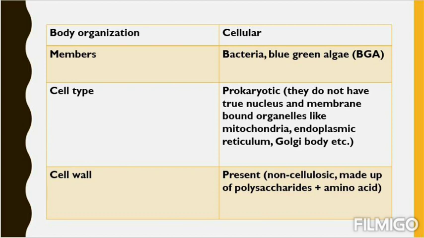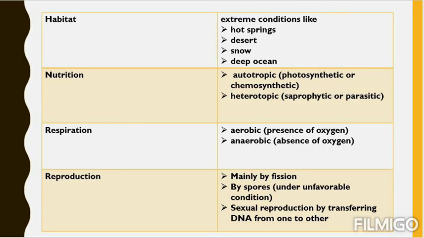And amino acid means amino acids that a protein is made up of. So, if someone asks you what is the cell wall of a bacteria made up of, you will say these are non-cellulosic and made up of polysaccharides and amino acid.